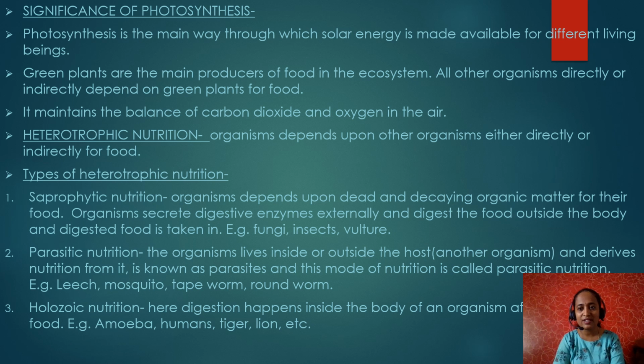Next, holozoic nutrition. Here the digestion happens inside the body of an organism after consuming food. Say, for example, higher animals, such as humans. We eat solid food and digestion takes place inside our body. This mode of nutrition is holozoic nutrition. A few other examples are amoeba, lion, tiger, and higher animals. You can write any examples of higher animals.